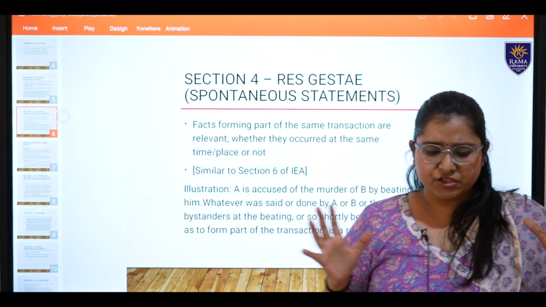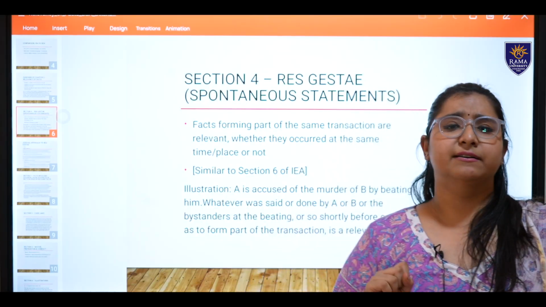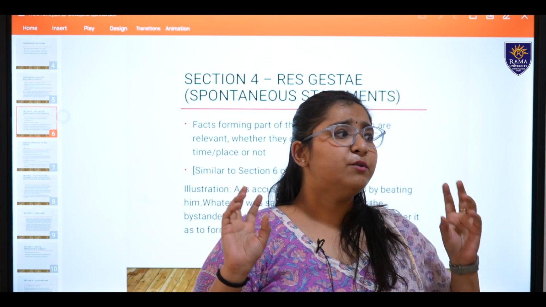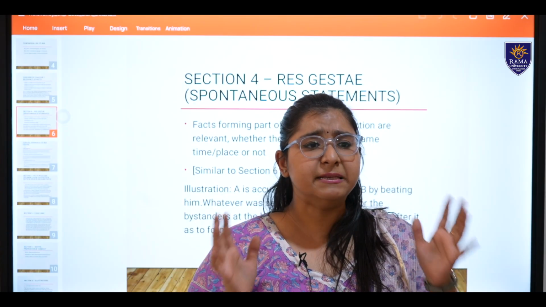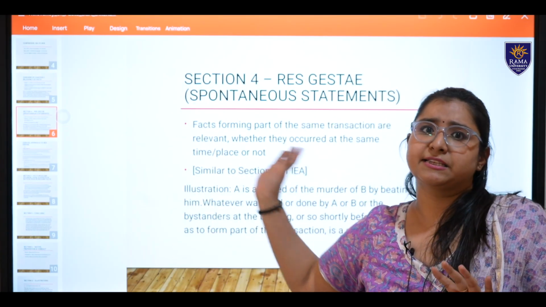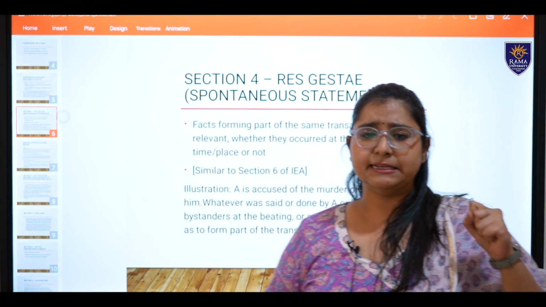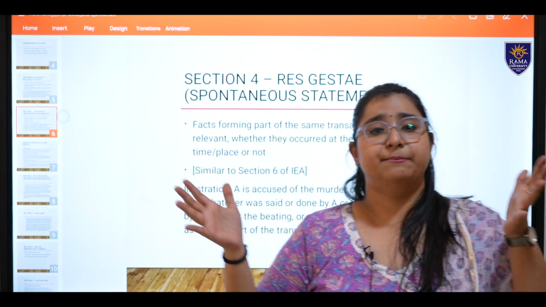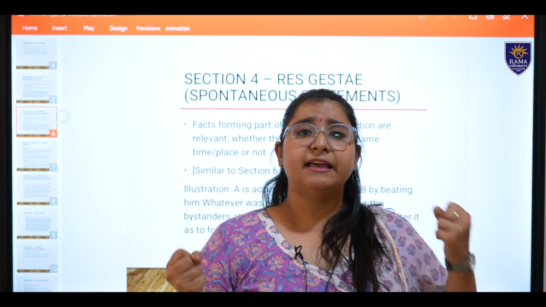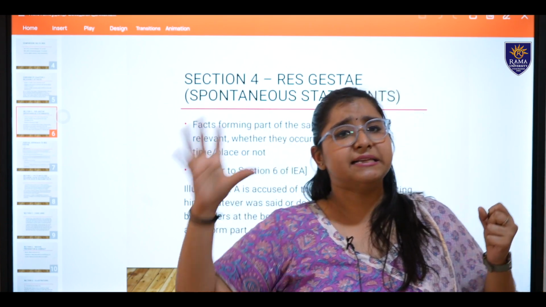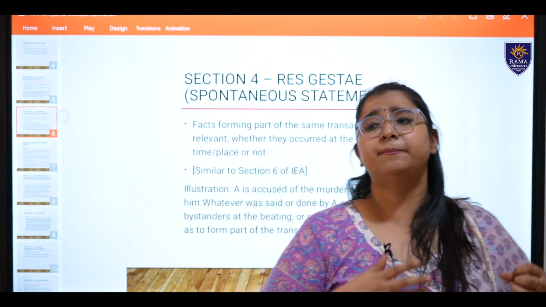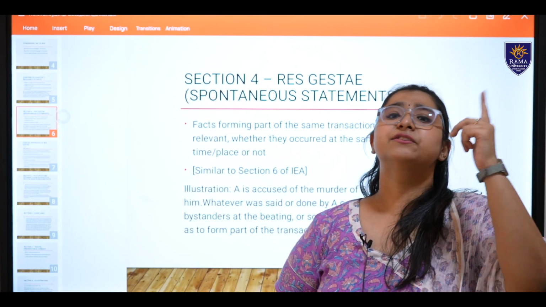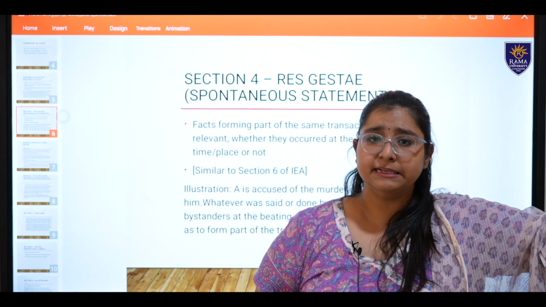So, Res Gestae basically is an exception to the hearsay evidence. Hearsay evidence is basically something which you have just heard and has not been seen by you. This is an exception to it. Res Gestae basically says if in the same transaction anything is happening and a bystander, a person standing nearby, a person moving from there has heard something, then that is a relevant fact, whether the person has seen the incident or not.